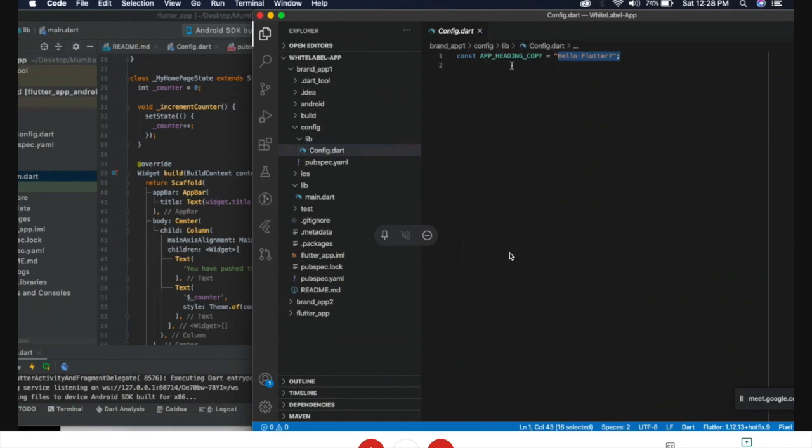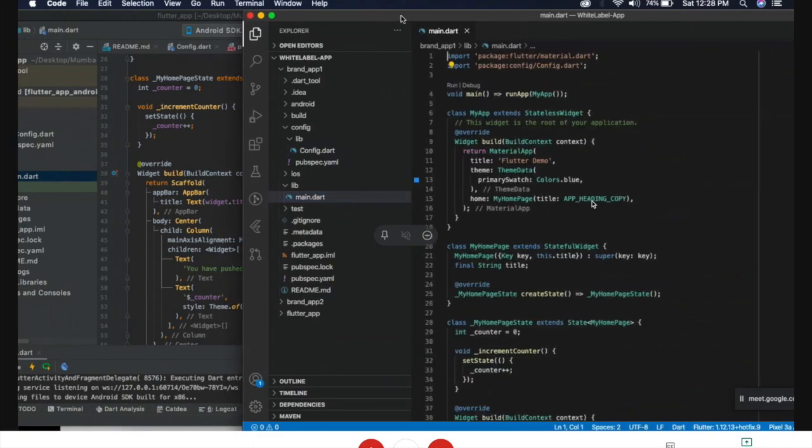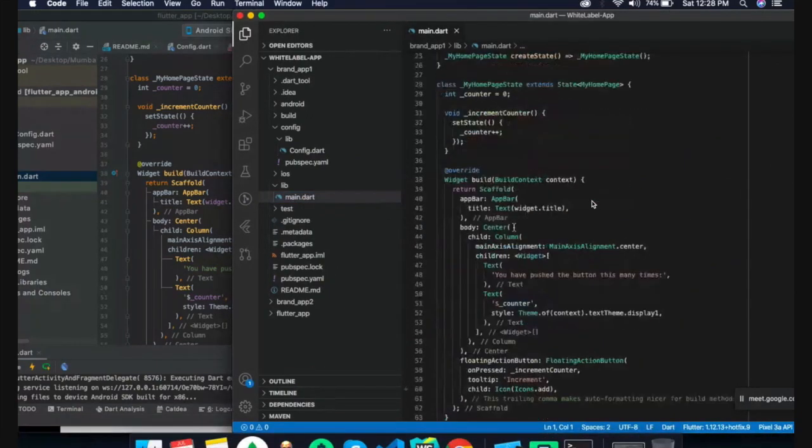In the config.dart file, we have added the name as Hello Flutter. So in the brand application the header will display as Hello Flutter, and now we can see it in the main.dart file.